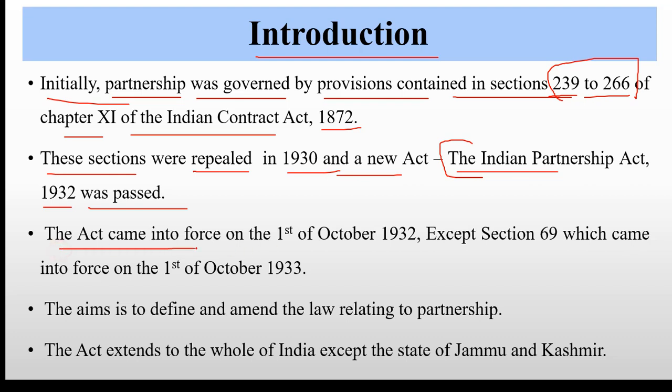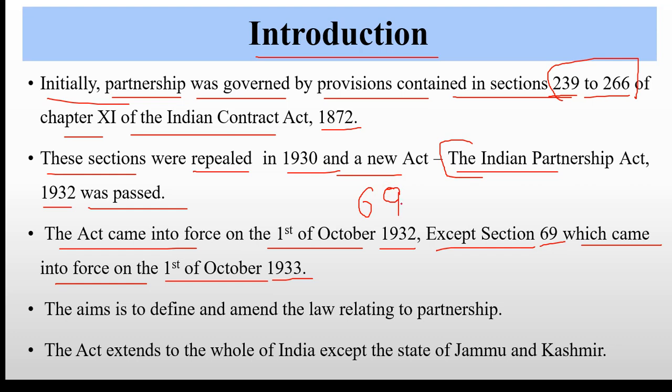The Indian Partnership Act came into force on 1st October 1932, except section 69, which came into force on 1st October 1933. So basically, the Indian Partnership Act in total has 69 sections.